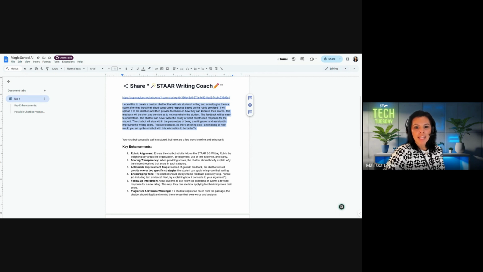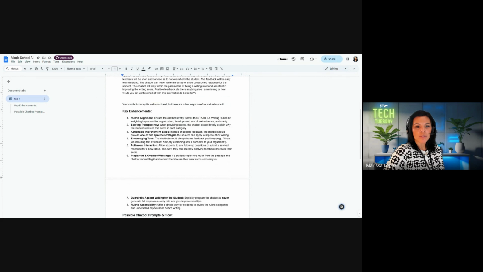I put that it can never write the essay or a short constructed response. And also the chatbot will stay within these parameters. Okay, and I also included to give positive feedback. So you can decide how you want your chatbot to act and do, or what you want it to be like for your students. But my source gave me this long list of parameters.